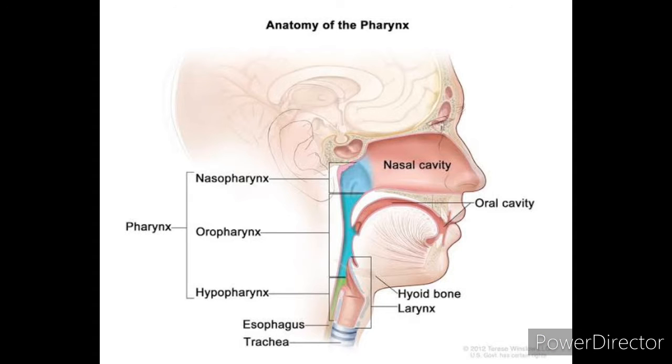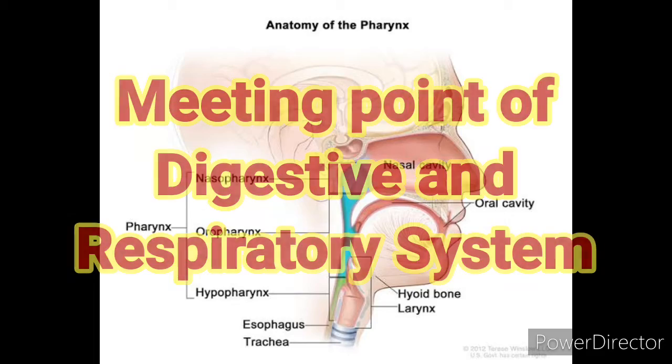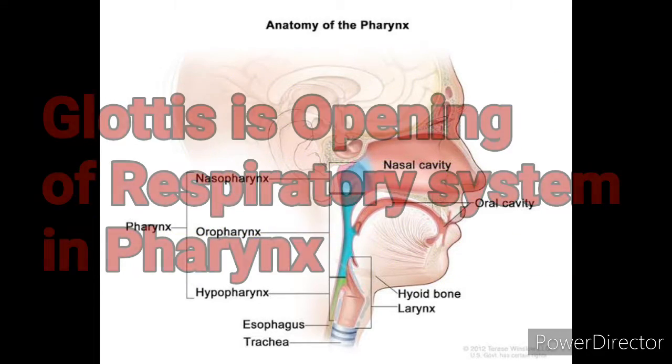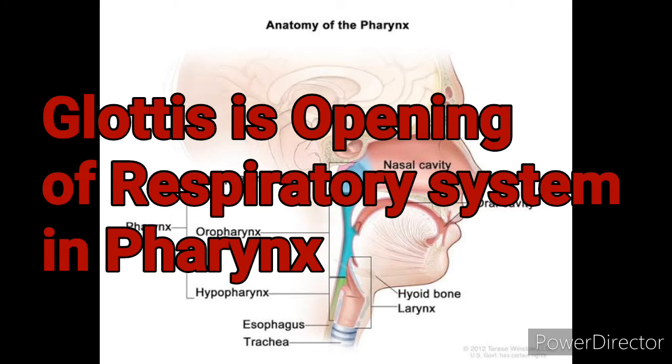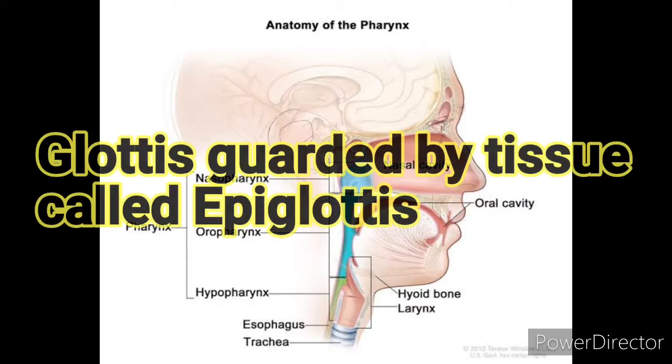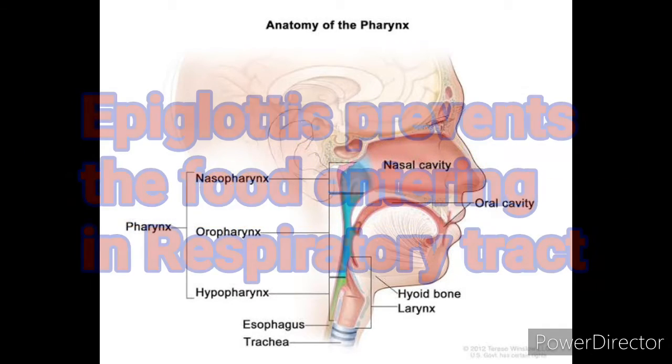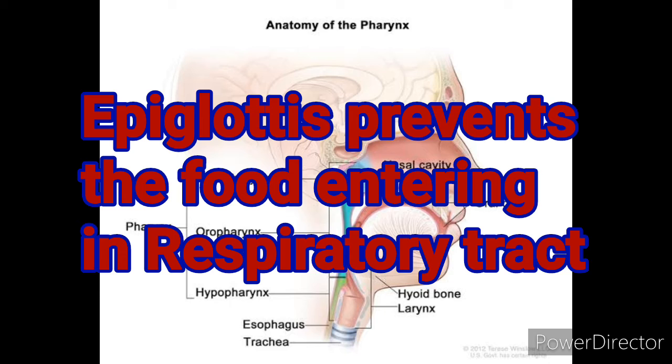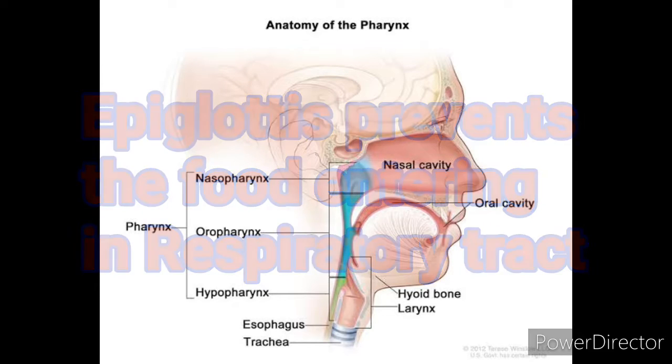Next part is the pharynx. It is the meeting point of the digestive and respiratory systems. Glottis is the opening of the respiratory system in the pharynx. Glottis is guarded by a flap of tissue called epiglottis. Epiglottis prevents the food from entering into the respiratory tract.